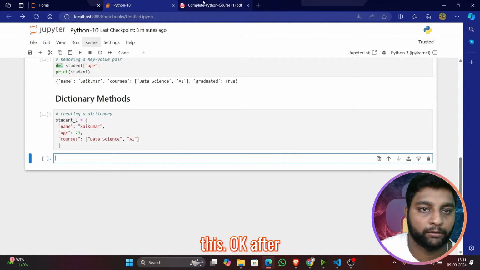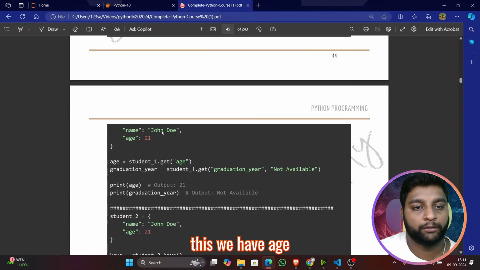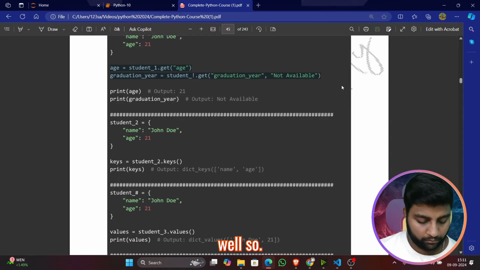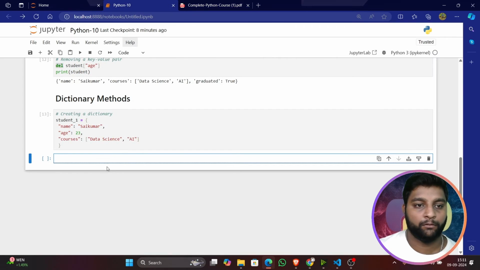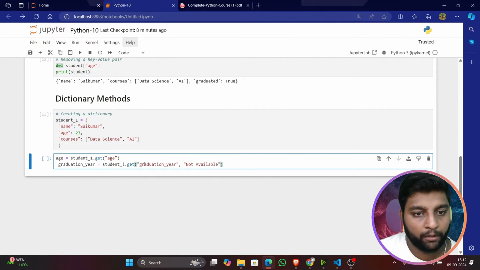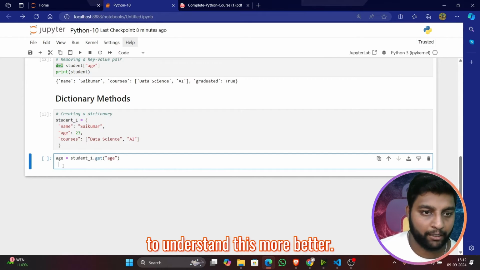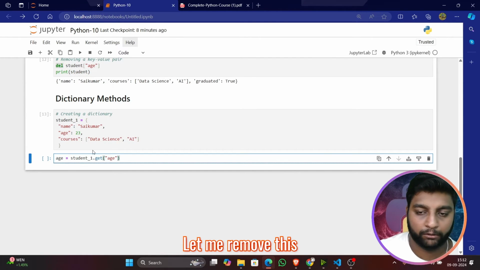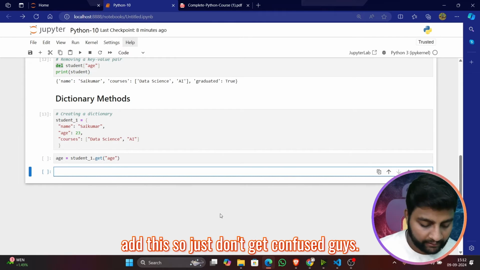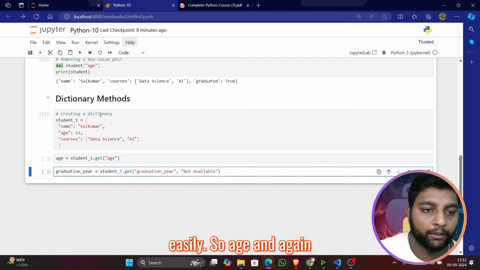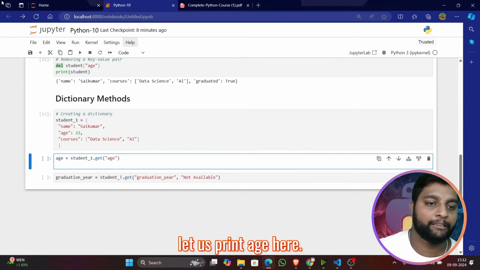I'll run this. After this, we have age is equal to student one dot get age, and graduation as well. You need to understand this better. Let me remove this and add this. Just don't get confused, guys. Understand the flow and you will get it easily. So age, and again let us print age here.